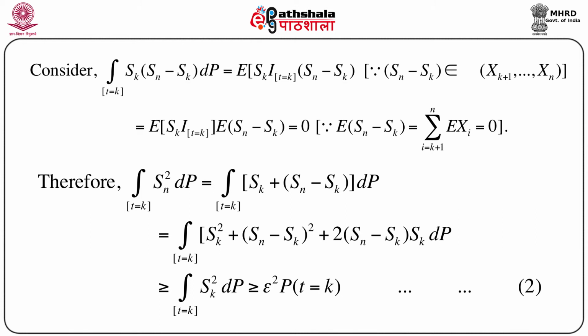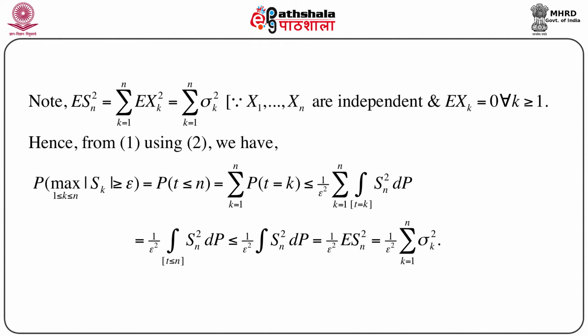So, if we replace Sk square by epsilon square, there will be a greater than or equal to sign. So, it would be epsilon square into the probability of T equals k. So, what we get is that the integration over the set T equals k of Sn square dP is greater than or equal to epsilon square into the probability of T equals k. Let us call this inequality 2.